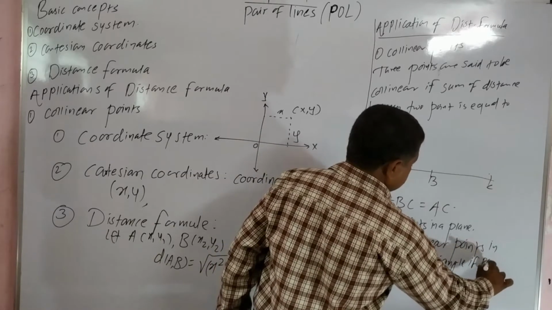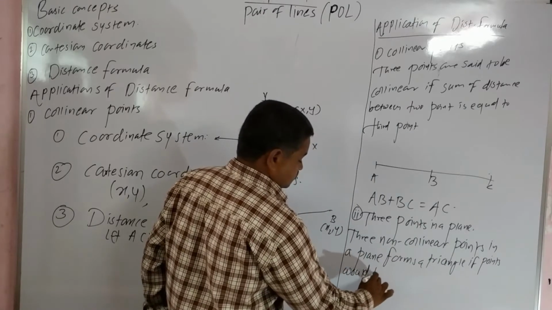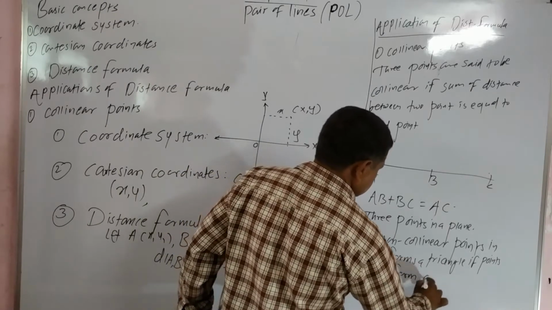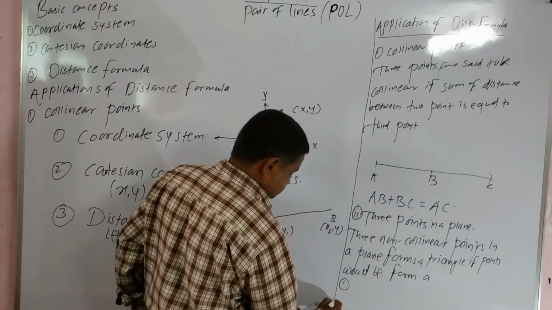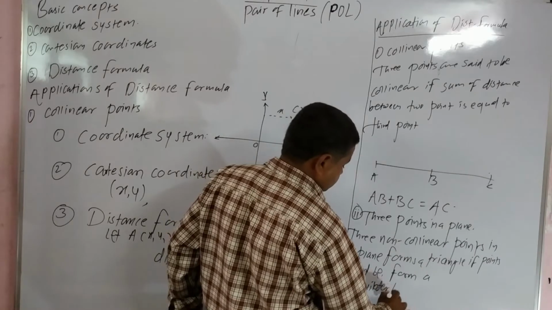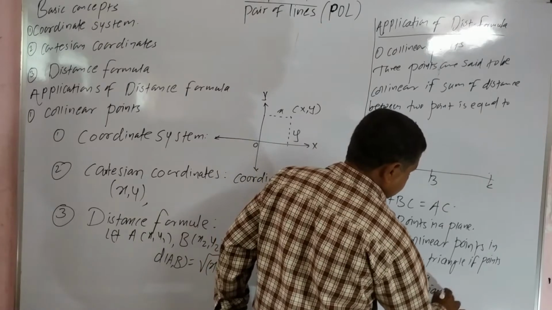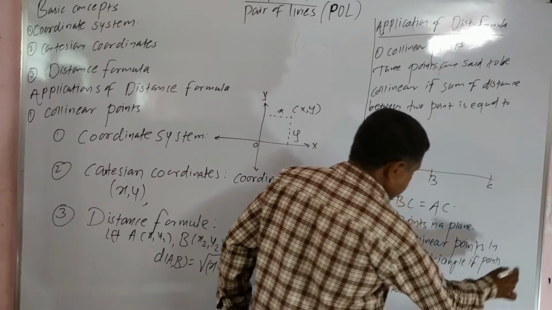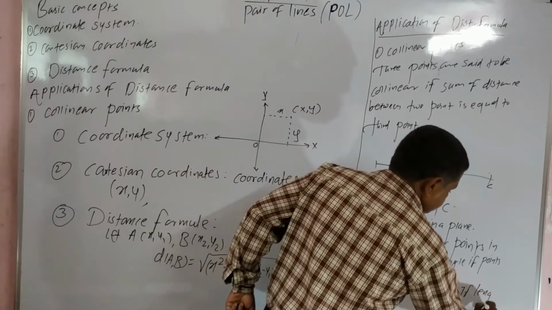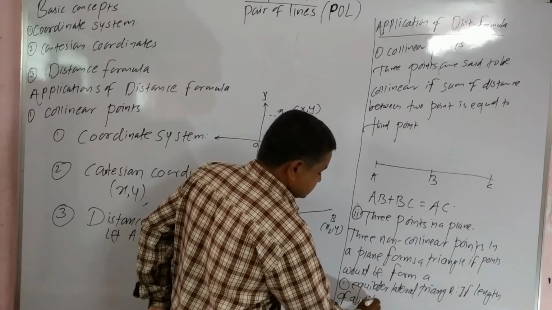The points form an equilateral triangle if the length of all sides is equal.